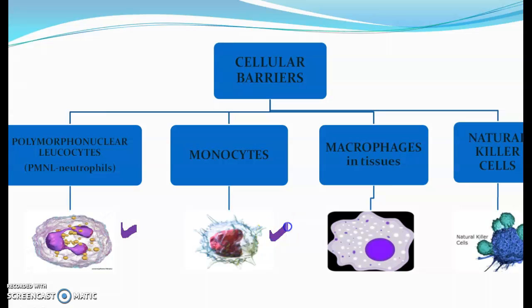Other one are the monocytes. Monocytes are the largest of all types of leukocytes, and these are somewhat amoeboid in shape. These are also motile and phagocytic in nature. They engulf bacteria and cellular debris. Monocytes circulate in the bloodstream for about 8 hours, during which they will enlarge and will migrate into the tissues, and they will differentiate into specific type of tissue macrophages.